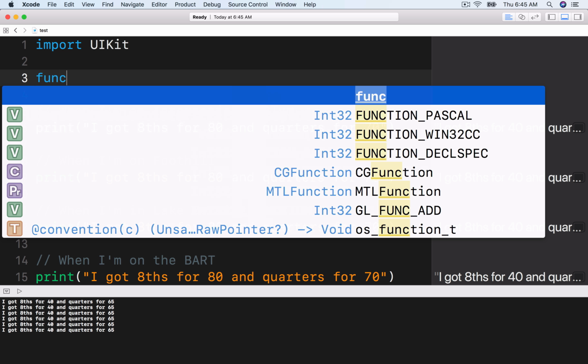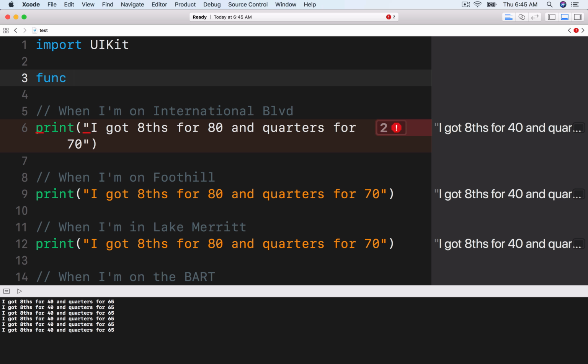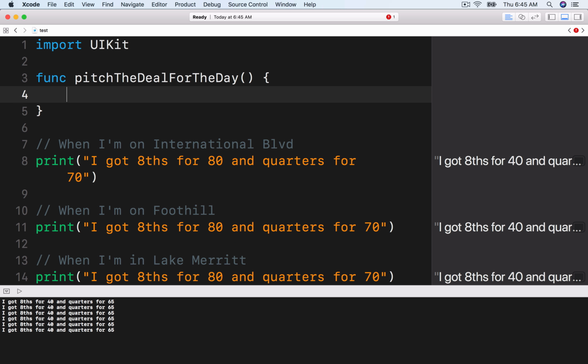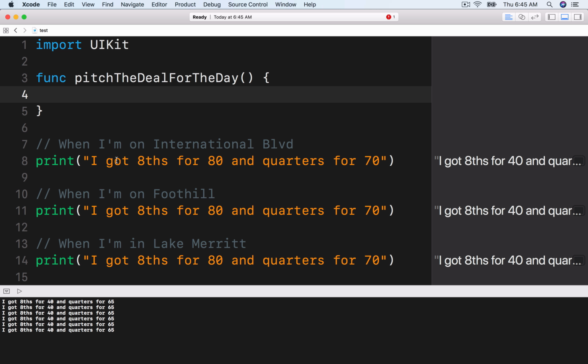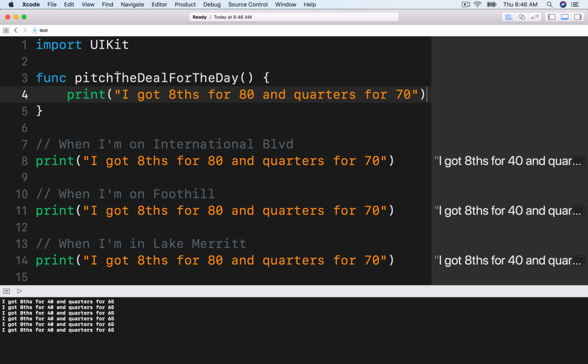So you do that by you write the keyword F-U-N-C, func, and then you have to give a name for this function. This name, I'm gonna give it pitch the deal for the day. And once you have finished writing the function name, you give it an open parentheses and a close parentheses. And you give it the open curly brace, closing curly brace. So what I want to do is I'm going to copy this and I'm going to print this in here. So every time I run the function pitch the deal for the day, it's going to print out this statement